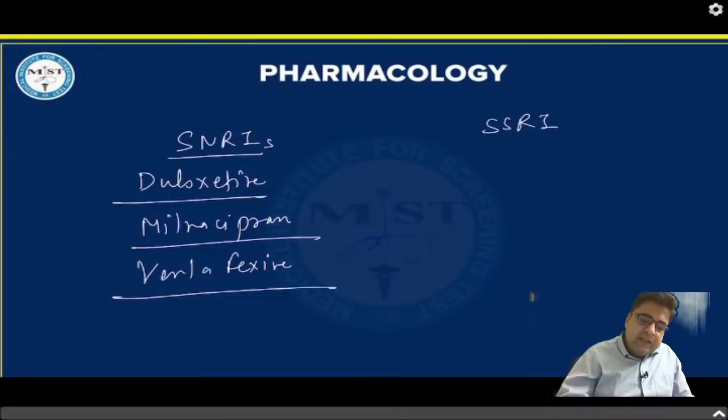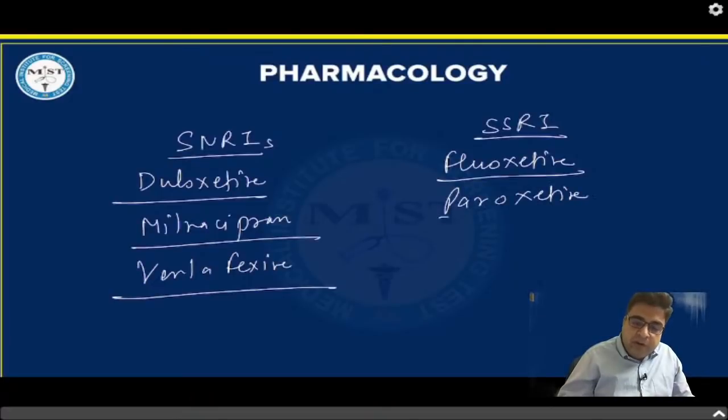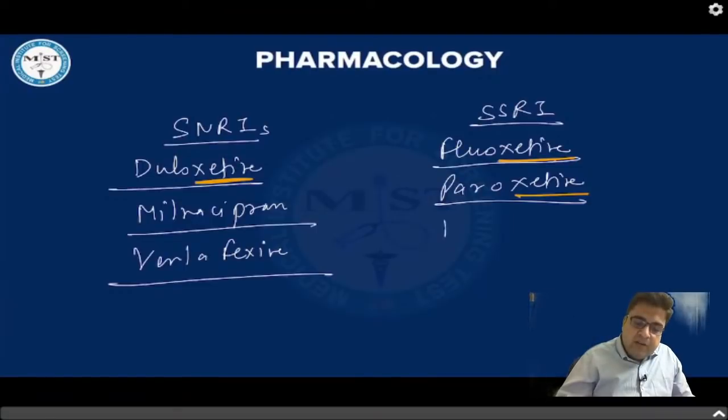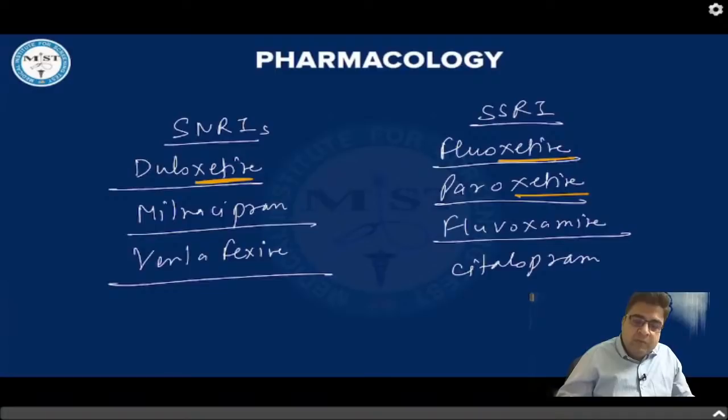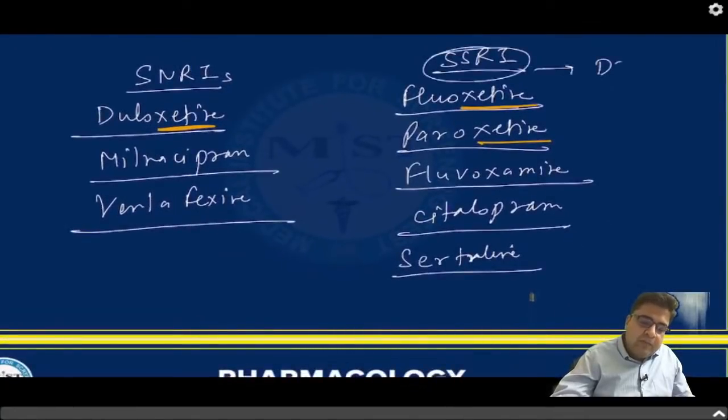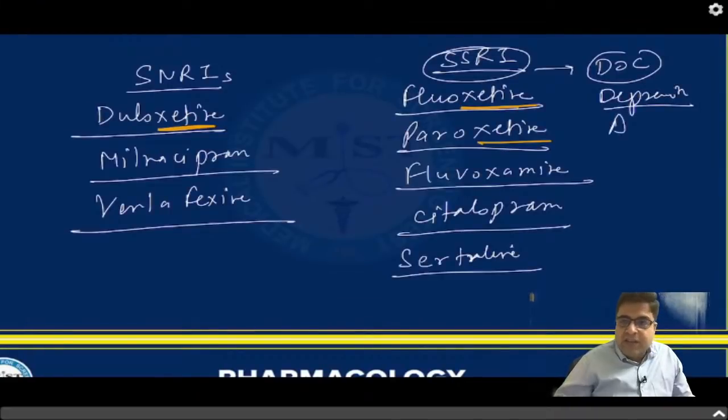Medicines which are SSRIs are fluoxetine and paroxetine. Do not get confused between the two: duloxetine also has the ending xetine. Fluoxetine, paroxetine, fluvoxamine, citalopram and sertraline are all examples of SSRIs. SSRIs are overall the drug of choice for depression and anxiety disorders.